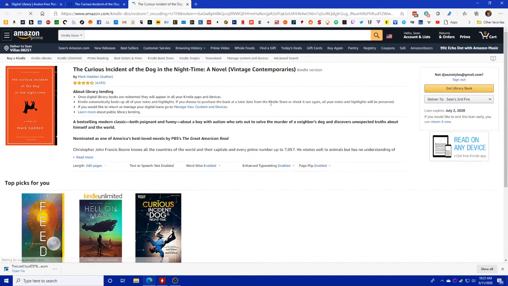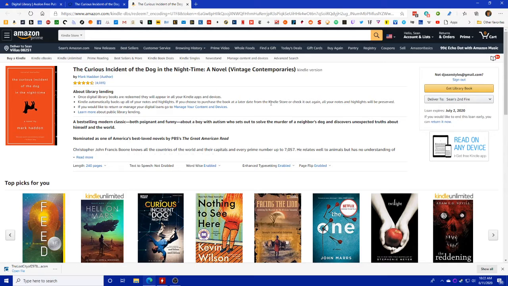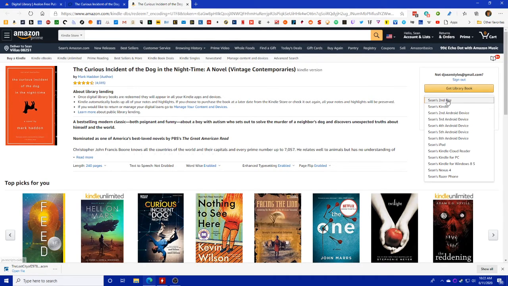You click on that, and it'll bring you off to Amazon.com and give you a description of what the book looks like, and some rules about library lending. But you're going to notice over here in the top right is where you would typically have a button that says to buy an item, but instead it is going to have Get Library Book, and you would just click on that, and it will take it to whatever device you have listed here. Like I have one of my Kindle Fires listed there.